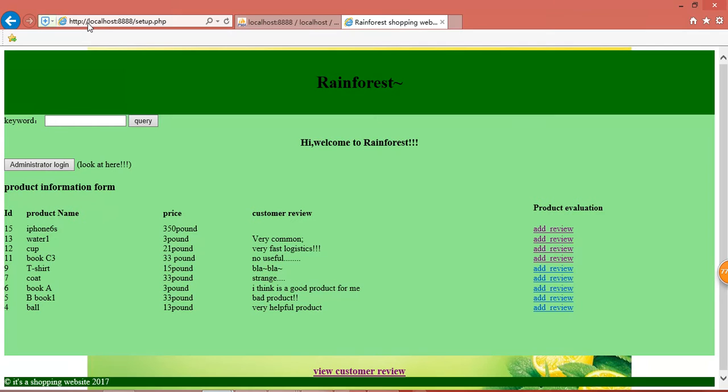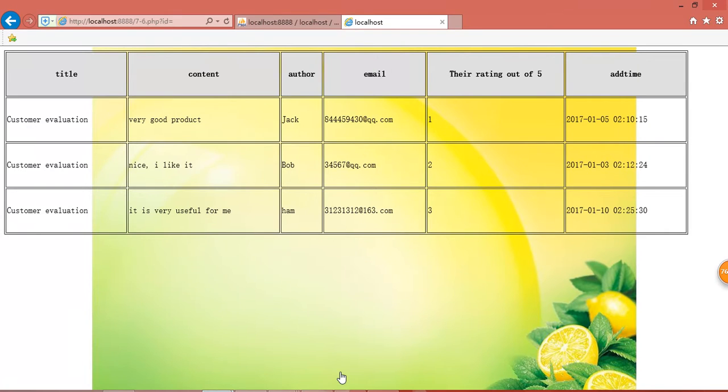Customers can see the product information: the product name, the product price, and customer reviews. And you can add a personal product evaluation. And click here. You can see a customer review in a form.